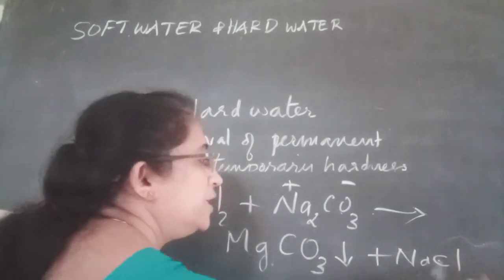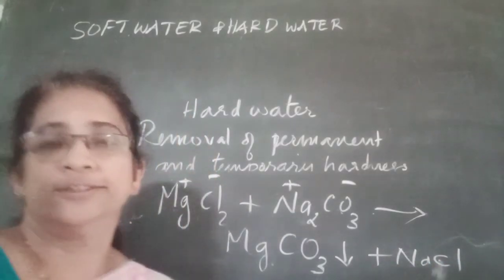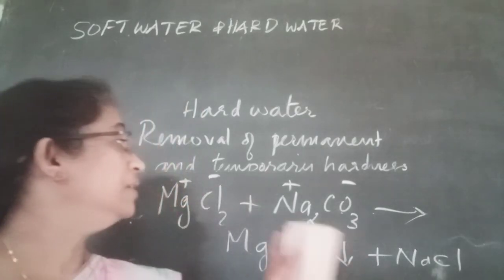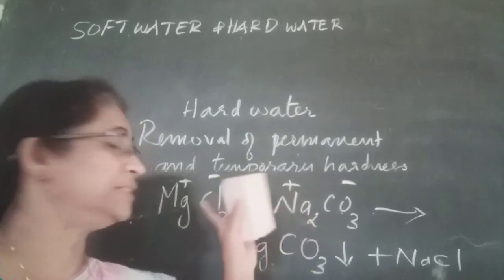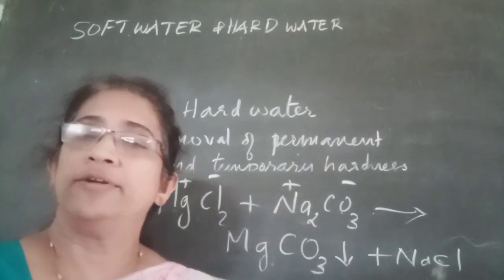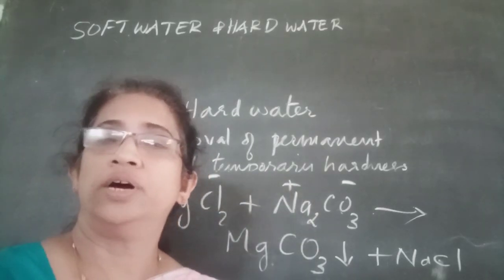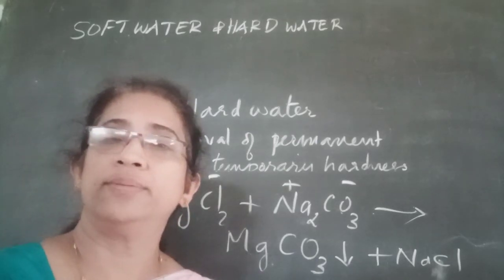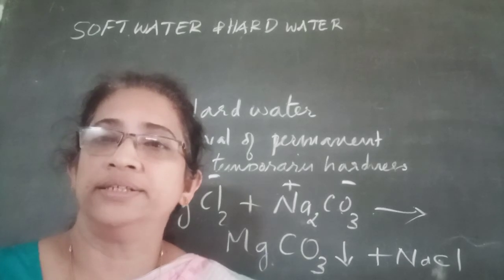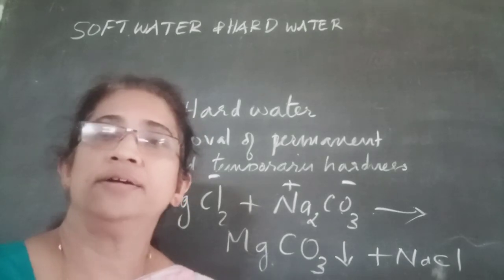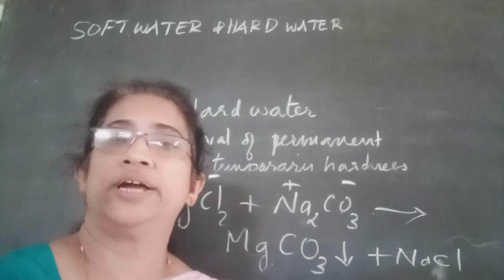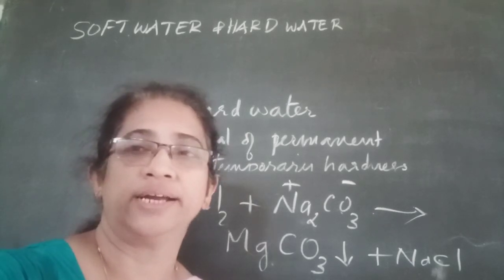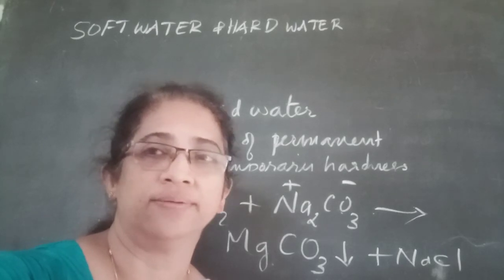Is sodium chloride soluble or insoluble in water? Soluble in water and does not affect the hardness. Hence, the salts present in permanent hard water can also be removed by adding washing soda. So state the method for the removal of temporary and permanent hardness from water by adding washing soda. Formula of washing soda is Na2CO3.10H2O. Hydrated sodium carbonate is washing soda.